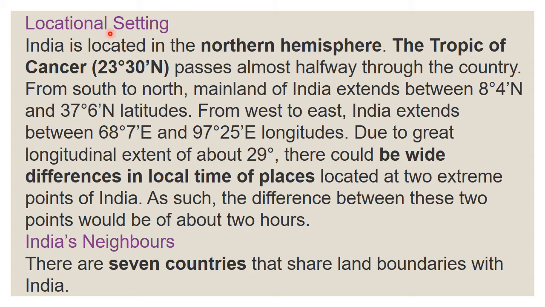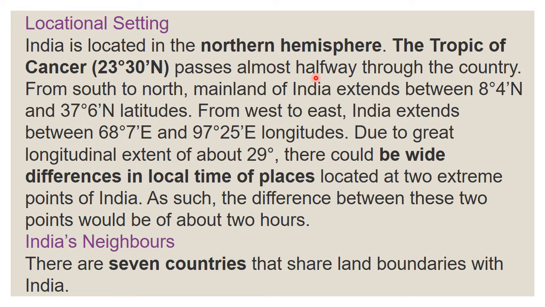Then location setting. India is located in the northern hemisphere. So in which hemisphere is our India located? India is located in the northern hemisphere. The Tropic of Cancer, that is 23 degree 30 north, okay.